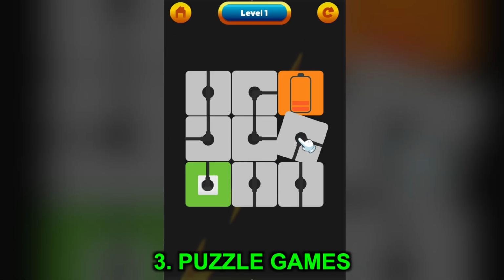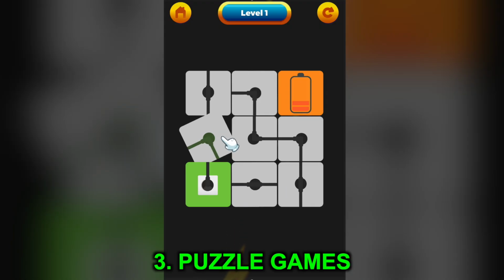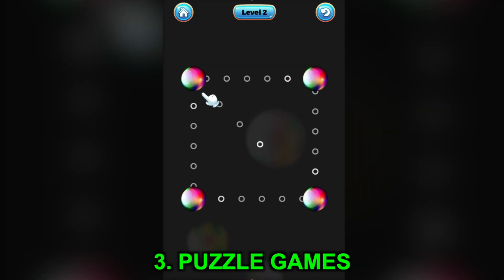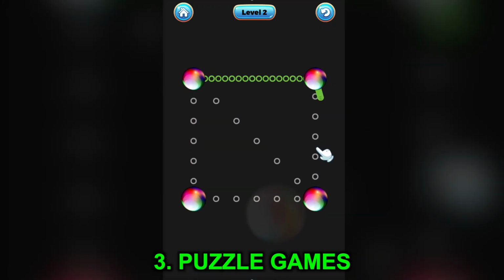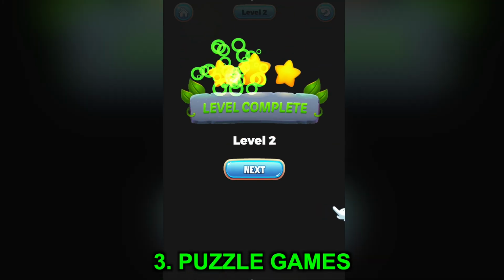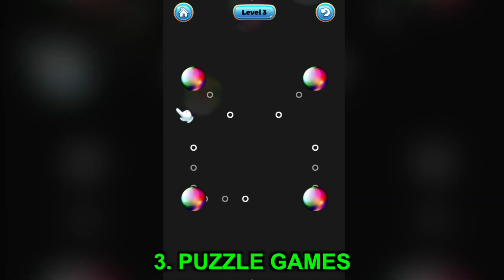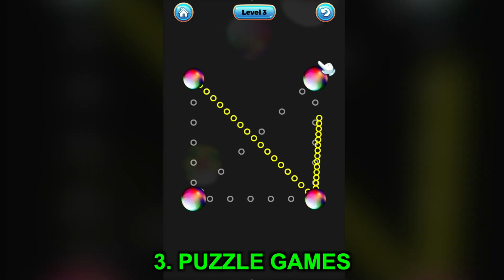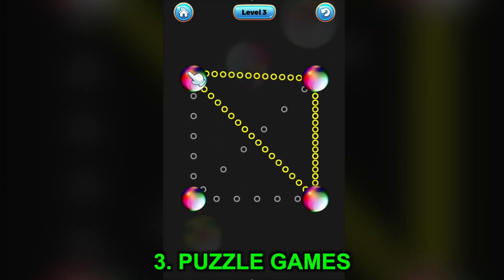Number 3 is puzzle games. Puzzles are fun mini brain teasers that also help with cognitive stimulation. Puzzles can be very addictive, and many players spend hundreds of hours solving puzzles every day. Many popular puzzle games such as 2048, Sudoku, sliding puzzles, or Game of 15 can be easily developed with libGDX.